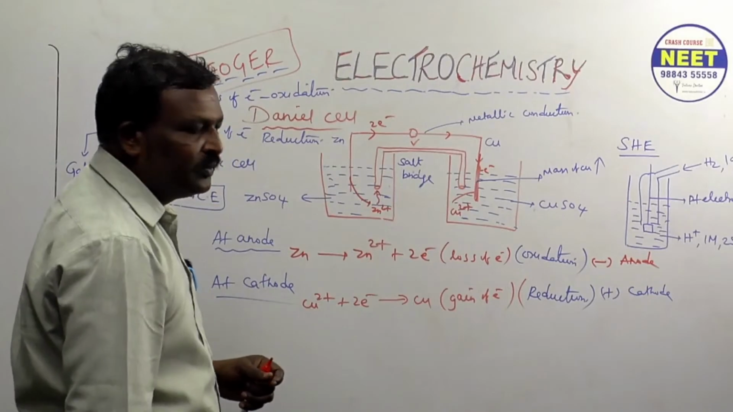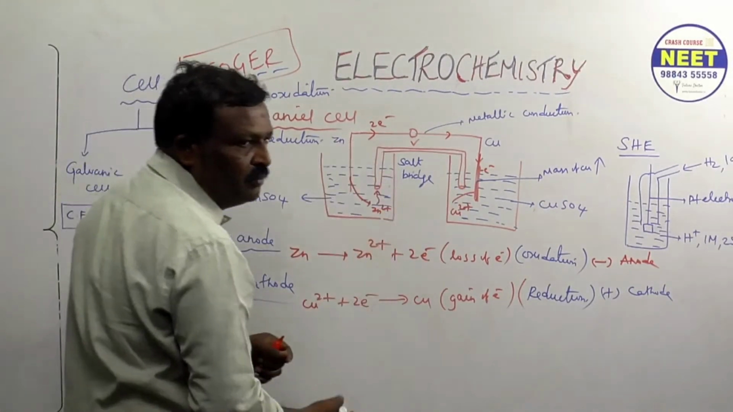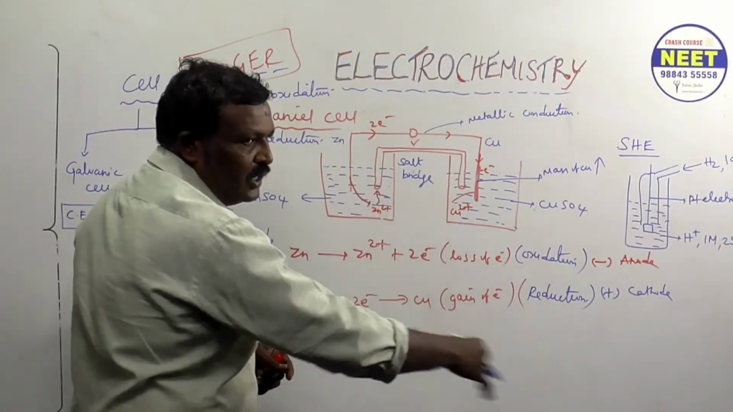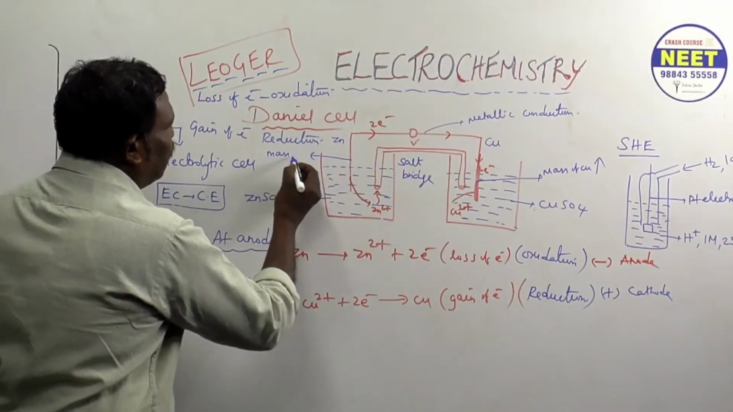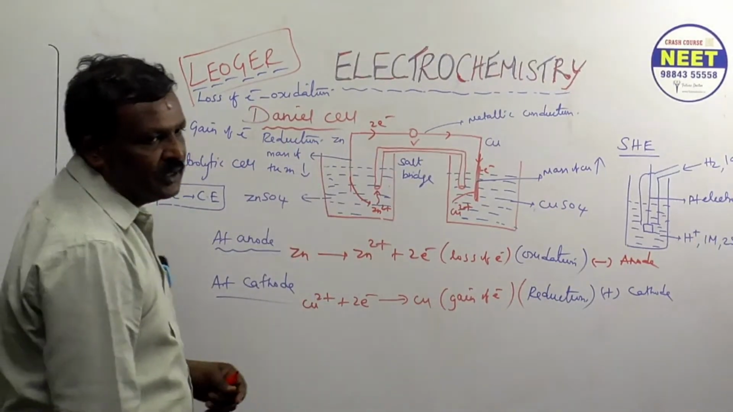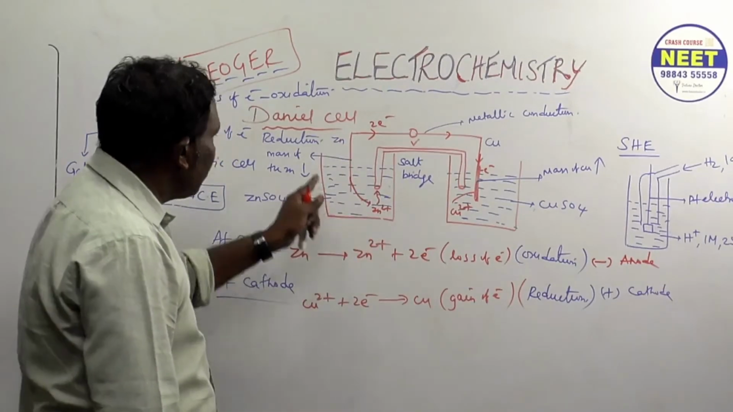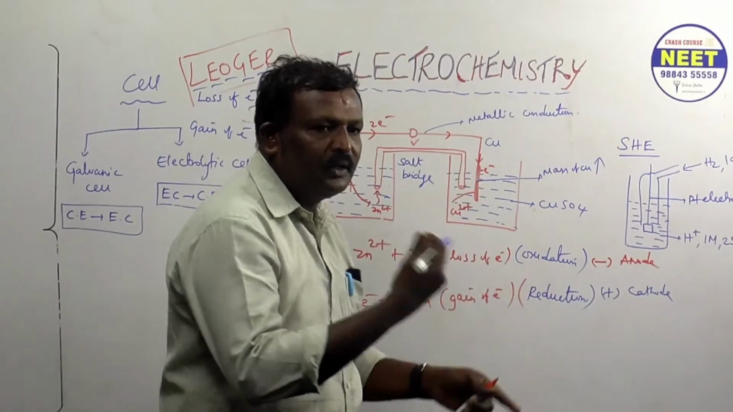Are you following? Okay, now here suppose the electrode weight is 10 gram. During the reaction, all zinc becomes Zn2+ ions. What happened to the mass of the electrode? The mass of the zinc electrode decreases. Are you following? It is slowly dissolving. So the mass of the zinc electrode decreases, and the mass of the copper electrode increases.